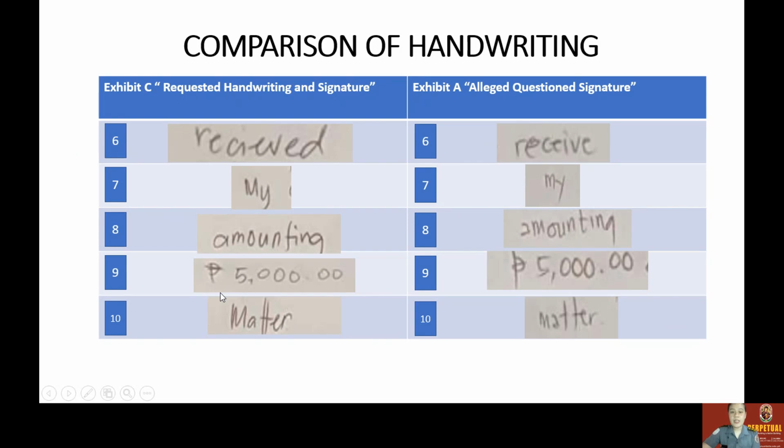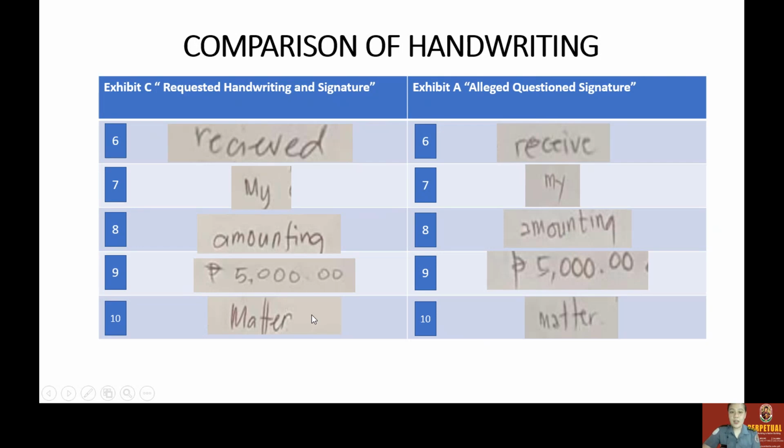Moving on, the number 9. Each number has different characteristics on how an author writes it in his likeness. Number 5 here was written in a slow manner, and number 5 here was written with a fast hand manner or with a fast motion.